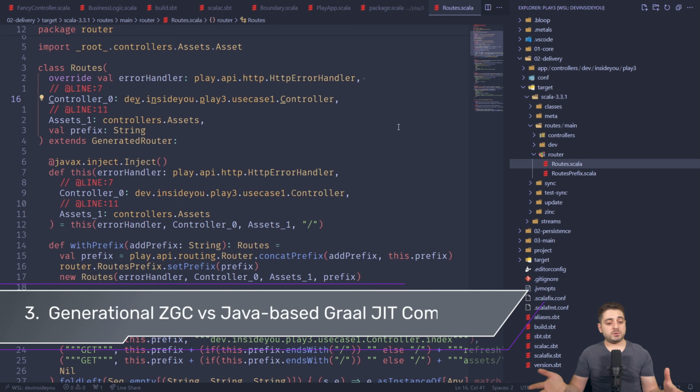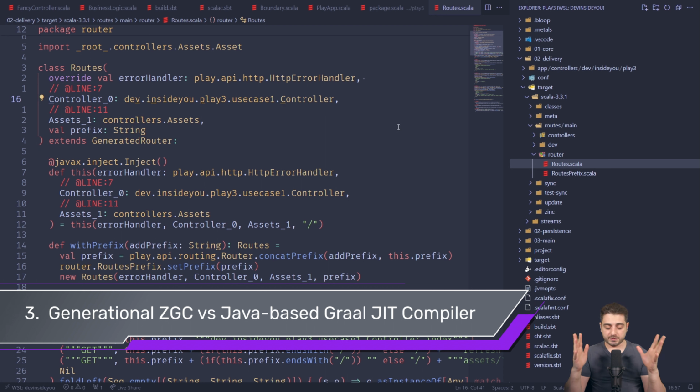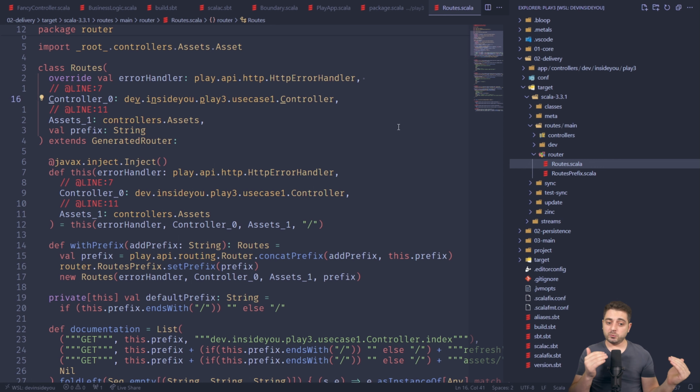Number three, Play supports Java 21, and I actually, as you can see, I ran it with Java 21. Java 21 came with generational ZGC, and I tried to enable it, and it did work. However, because I'm using GraalVM, I stumbled on an issue in GraalVM. As soon as you enable generational ZGC, it doesn't support the Java-based incremental compiler, which is the whole thing that came with GraalVM, this optimizing compiler. There was a warning that now that I have enabled generational ZGC, it can't use that compiler. Now you can silence the warning by simply disabling this compiler yourself, but it's obviously not the purpose. So in the end, I just threw it out.